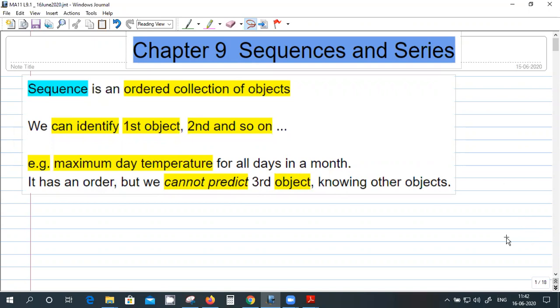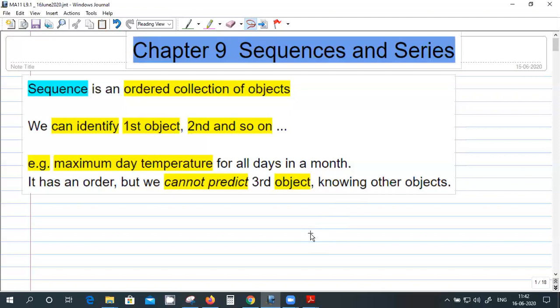By sequence we mean an ordered collection of objects. There will be a first object, second object, third object, like that. An example is the maximum temperature in a day. So it will be like a random sequence. Once the sequence is random, we cannot predict, say, the third value of the sequence based on the first two values.